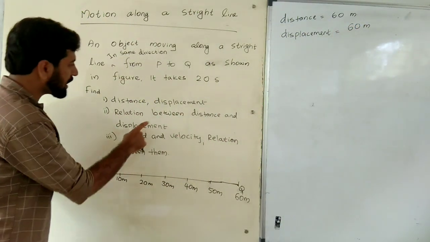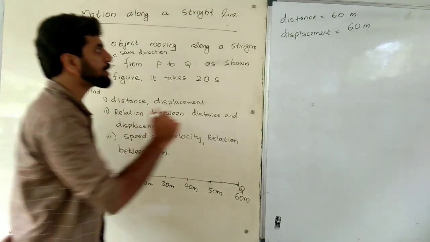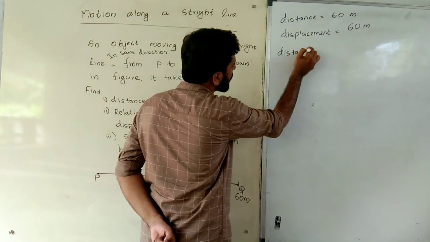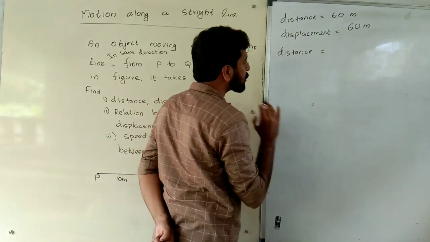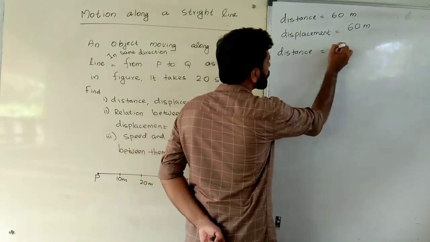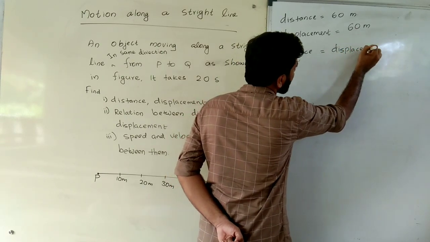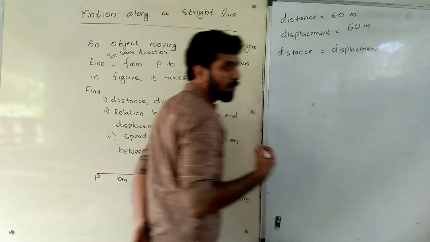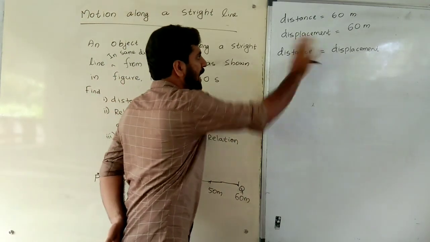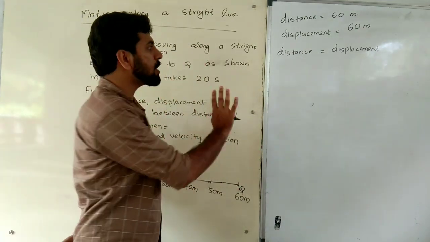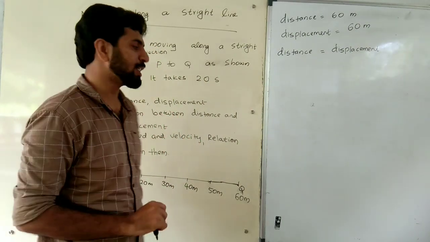Next one, what is the relation between distance and displacement? In this case, when an object is traveling through a straight path, the distance and displacement become equal. If an object moves through a straight path, distance and displacement become equal. That is the relation between distance and displacement.